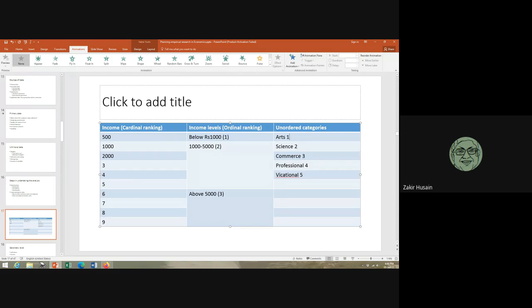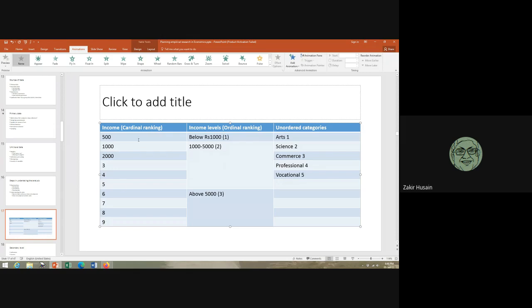In this case, it's just a descriptive category. You can't say that 1 is better or worse than 2 or 3. The numbers that you are using are just descriptive. They don't have any ordering in this. So you have to be a bit careful what the variable is. This is continuous.